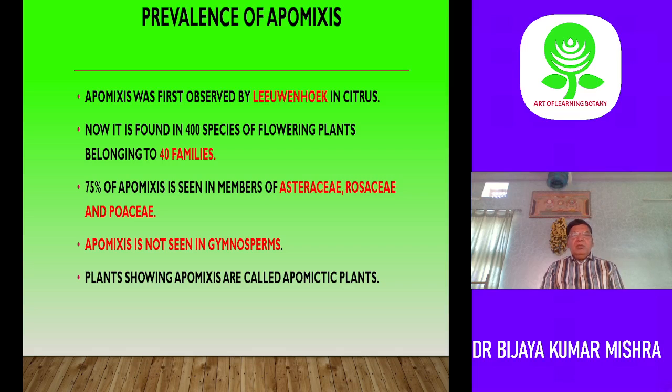Now apomixis is not found in all flowering plants. It is found only in 400 species of flowering plants belonging to 40 families. Out of this, 75% of apomixis is seen in three important families: Asteraceae, Rosaceae, and from the monocots Poaceae. So these three families show maximum occurrence of apomixis. Gymnosperms do not show apomixis. And the plants which exhibit the apomictic way of reproduction are called apomictic plants.